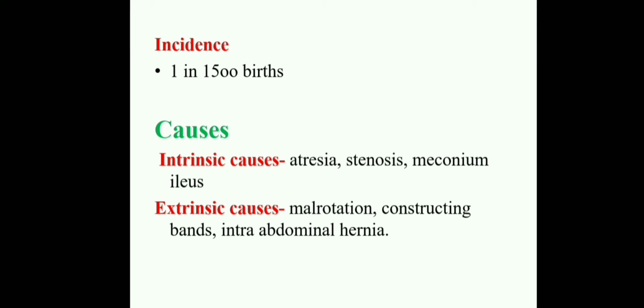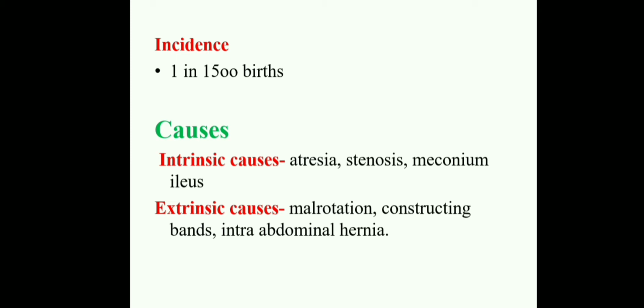Next, coming to the incidence. The incidence rate is 1 in 1500 births. Children are affected with intestinal obstruction. Okay, next coming to the causes. Here there are two causes, intrinsic causes and extrinsic causes. What are the intrinsic causes? That is atresia, stenosis, meconium ileus. These are the intrinsic causes.